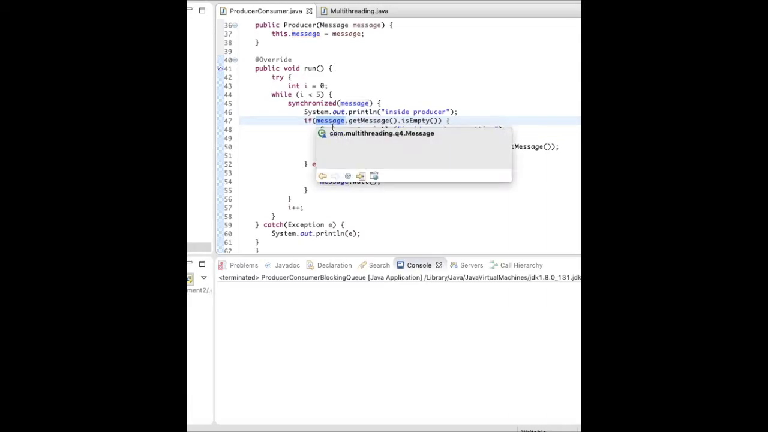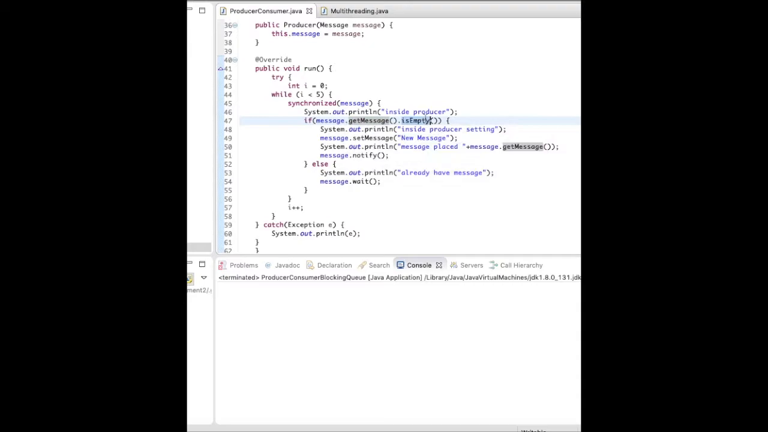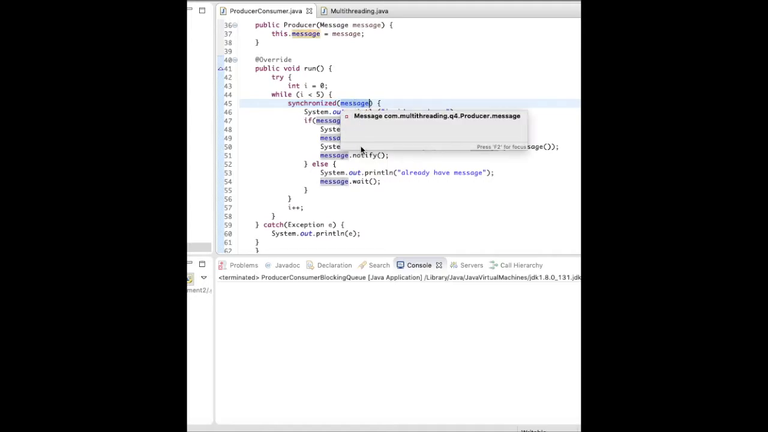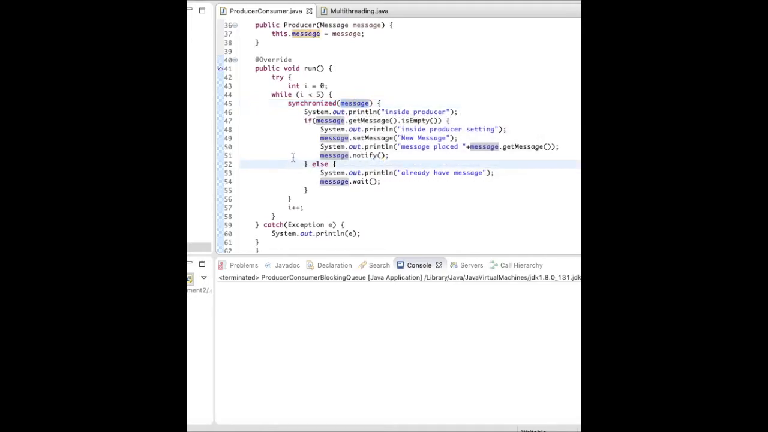So that's what I'm checking: message.getMessage, and it should be an empty string. If it is an empty string, I'm just setting a new message and logging it on the console, and then we are doing notify. What it does is notify the other thread. If other threads are also waiting because the message is locked, then they can start executing.